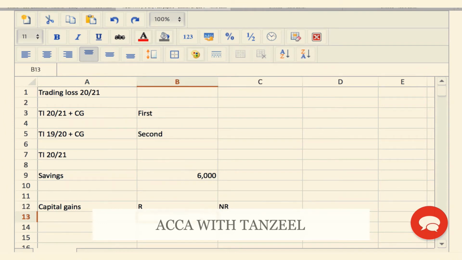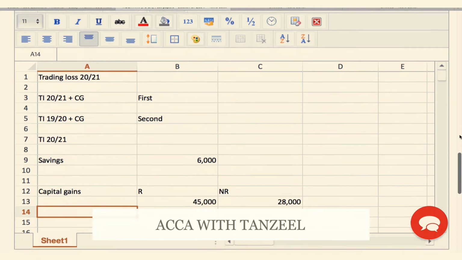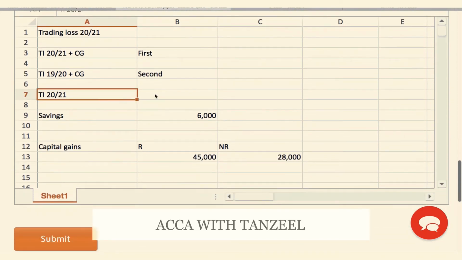The residential gain was the 45,000 and here we had the 28,000 on the sale of the shares. Now what we are going to do is first calculate the tax payable without giving the trading loss of 14,000, and then calculate the tax payable with giving the trading loss, so we can see what the saving is with the trading loss.